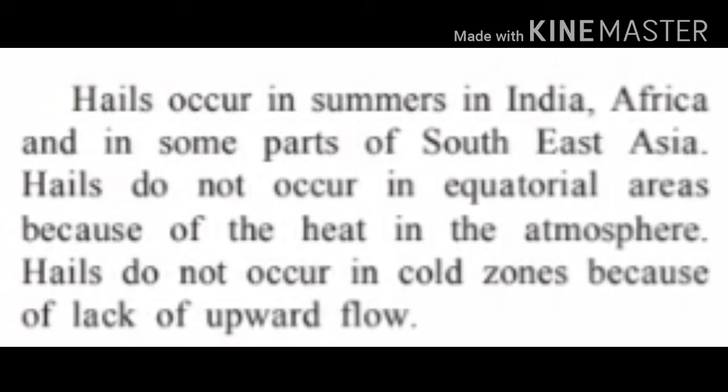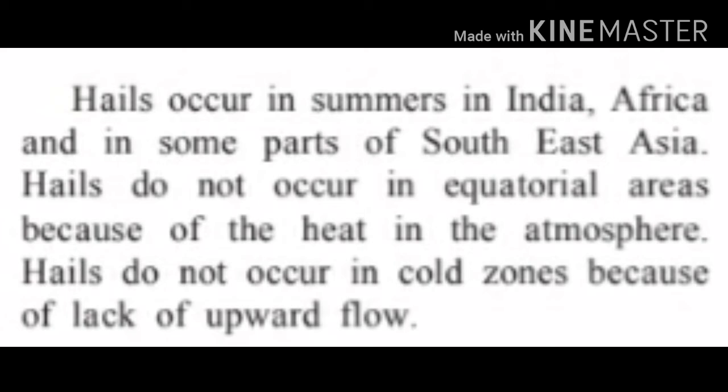On the contrary, hails do not occur in the cold zones because of the lack of upward flow of air. As we know, hailstones occur when heated air flows upward. But in the cold zones there is no heated air, so there are no hailstones.